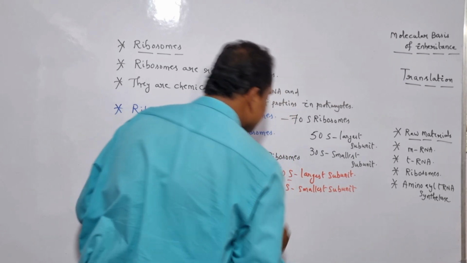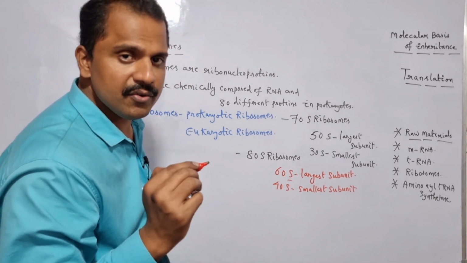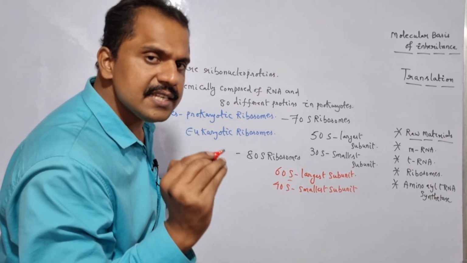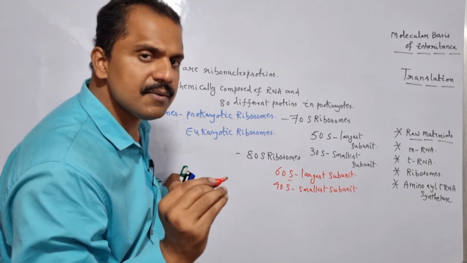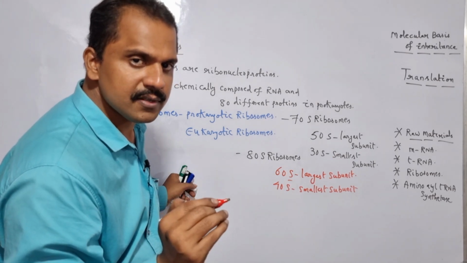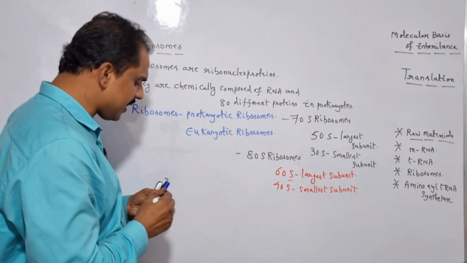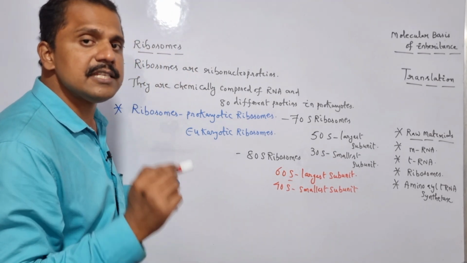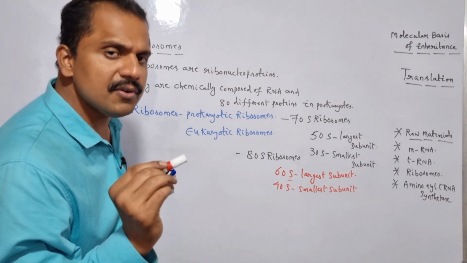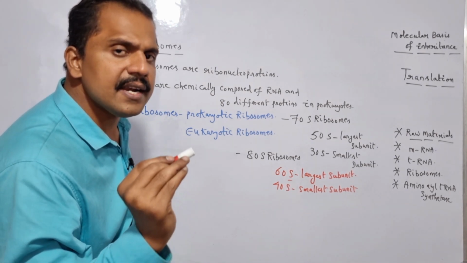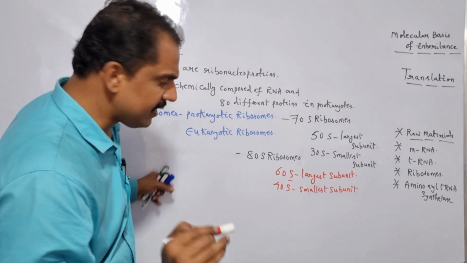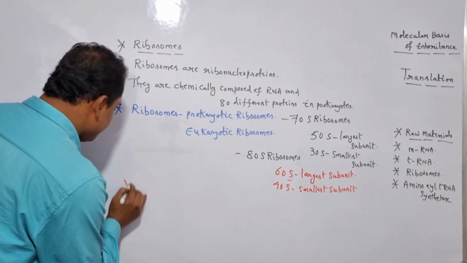So here S stands for what? S stands for Svedberg unit, which is obtained during the sedimentation coefficient of the centrifugation process. And here basically the ribosome has three specific sites, and these include A site, P site, and the other one is E site. Is it clear?